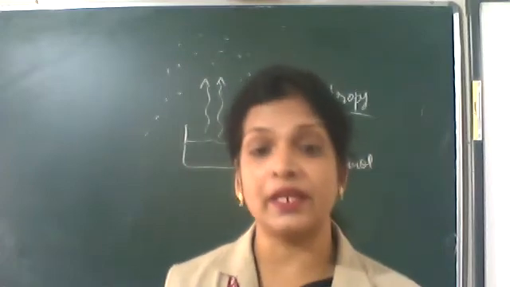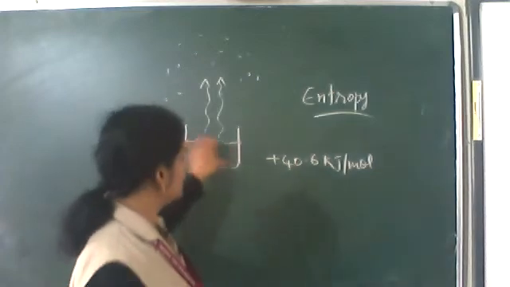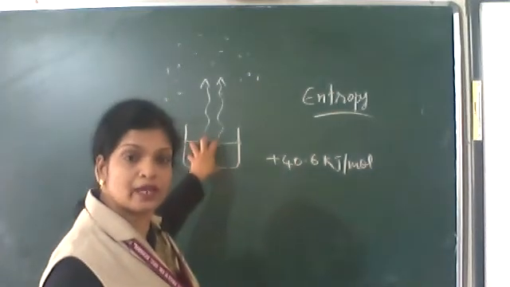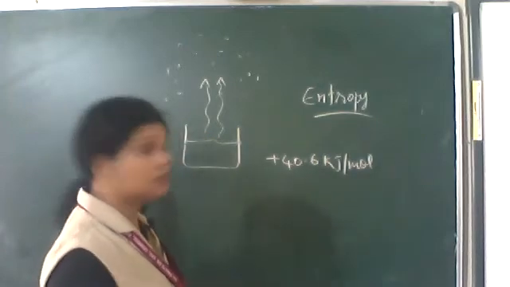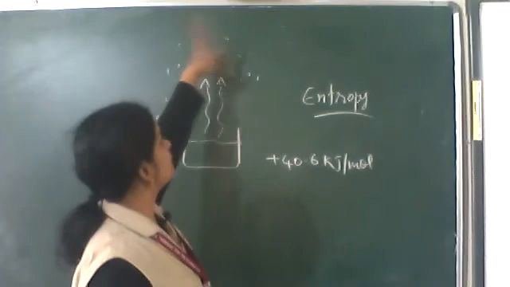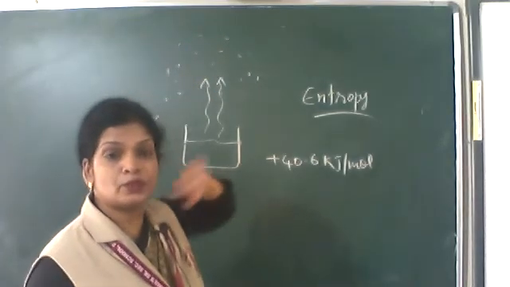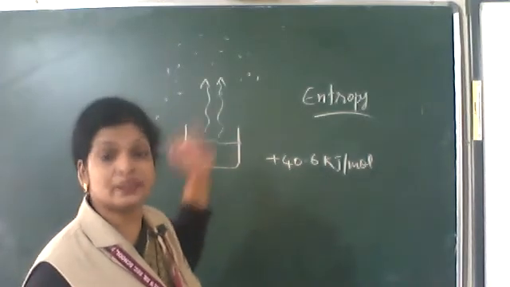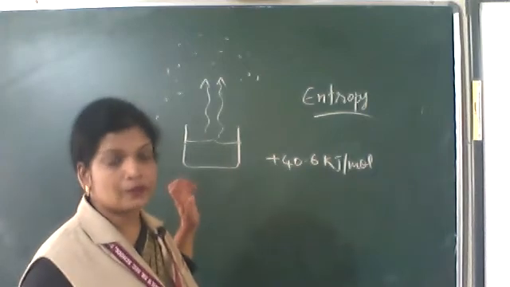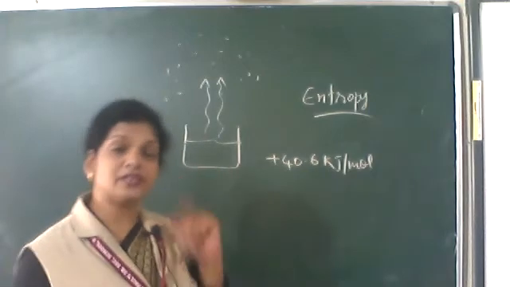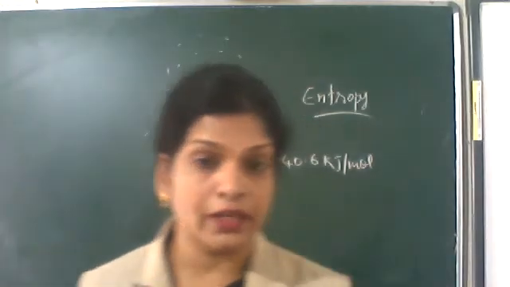That disorderness or that randomness is called entropy. Here, in liquid water, molecules are much more organized, in an ordered state. Solid is again ordered. So here disorderness increases, randomness increases. So entropy is increasing. Entropy having a positive value means a spontaneous process. So the second criterion for a spontaneous process is an increase in the entropy.